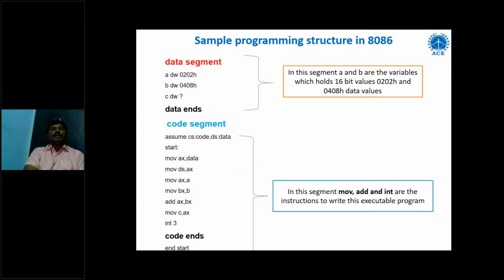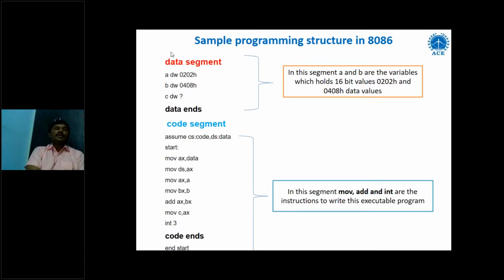So this is a sample program to understand how the data segment and code segment use this memory. This is the data segment and this is the code segment. Here 0202H and 0408H are the two values I want to add. These two values are stored in the data segment, which is a part of memory. The data segment holds 16-bit values, so I need four memory locations, because each memory location can store 1 byte of data. Here it is 2 bytes of data, and here also 2 bytes of data.